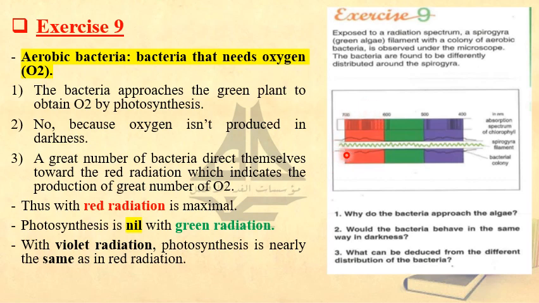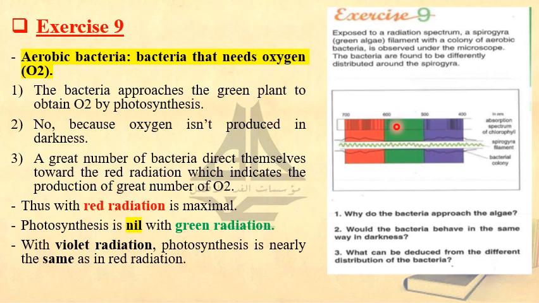So under the effect of red light, the plant will be able to absorb a high amount of energy from the light. So photosynthesis takes place to the maximum under the effect of red light, then under the effect of violet light, but to the least extent under the effect of green light.